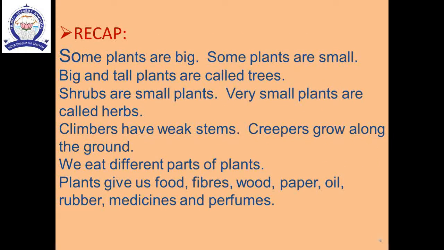Children, once again I repeat the lesson shortly. Some plants are big, some plants are small. Big and tall plants are called trees. Shrubs are small plants. Very small plants are called herbs. Climbers have weak stems. Creepers grow along the ground. We eat different parts of plants. Plants give us food, fibers, wood, paper, rubber, oil, medicines and perfumes.